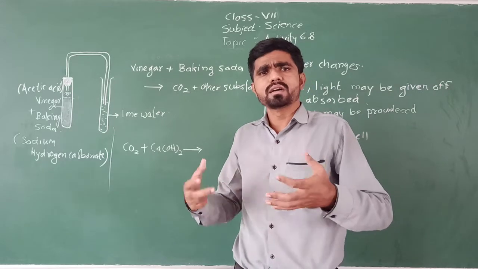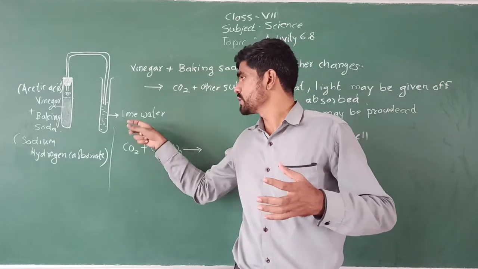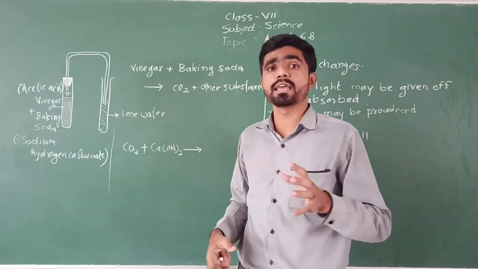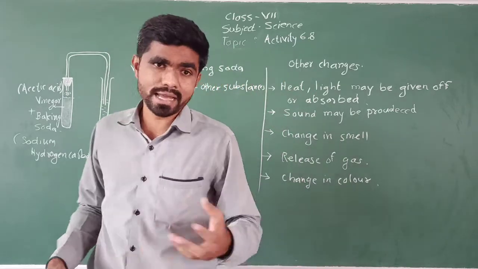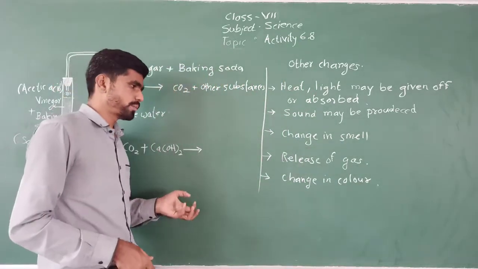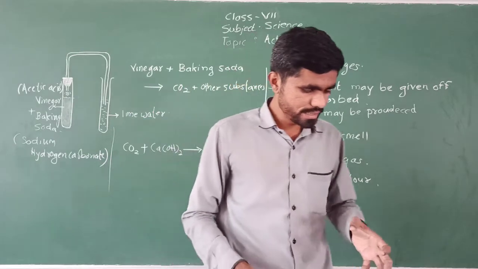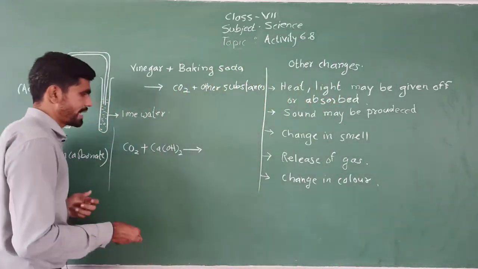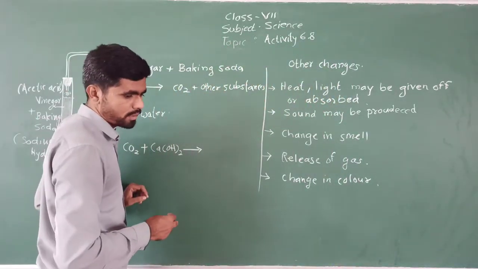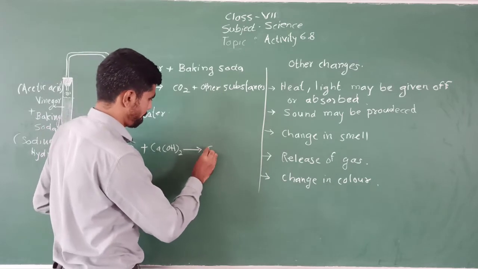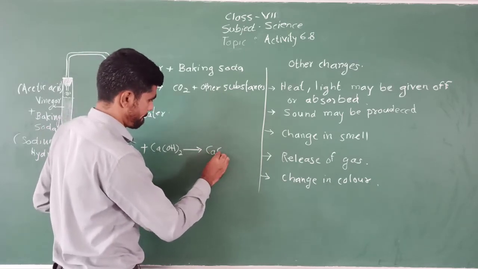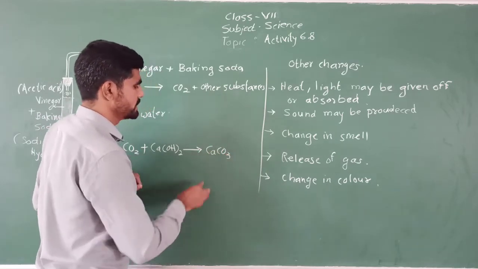Why did the color or the texture of the lime water solution change? Because it is a chemical change and it reacted. What is the product formed? The product formed here is calcium carbonate, and the calcium carbonate formula is CaCO3.